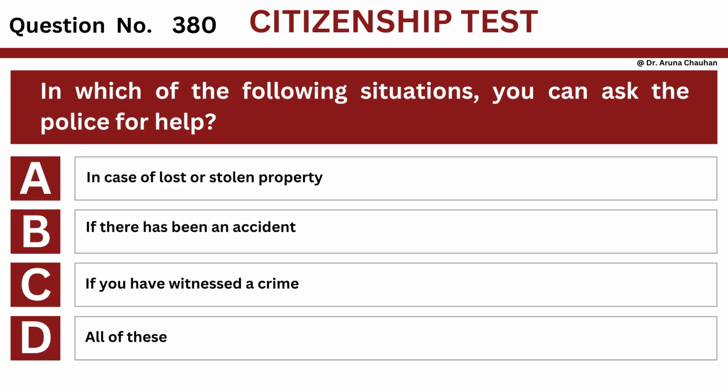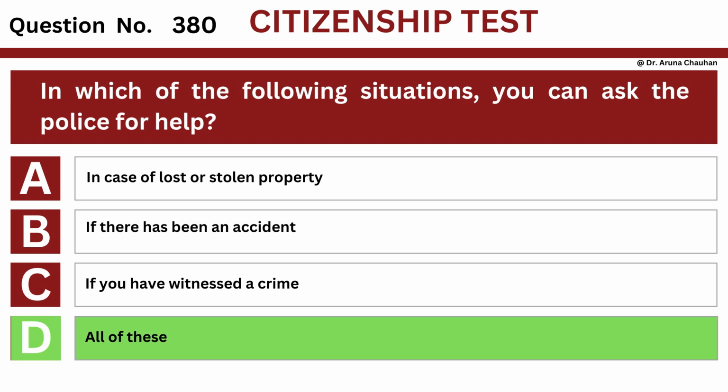Question number 380. Question: in which of the following situations can you ask the police for help? Option A, in case of lost or stolen property. Option B, if there has been an accident. Option C, if you have witnessed a crime. Option D, all of these. The answer is option D, all of these.